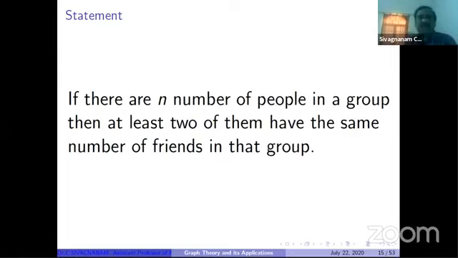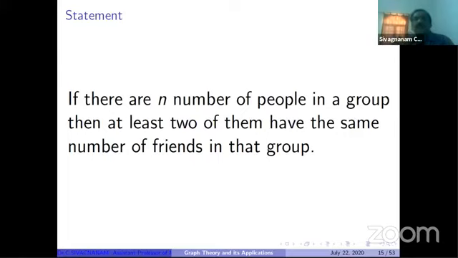This is my question. If there are n number of people in a group, then at least 2 of them have the same number of friends in that group. How can we convert this statement into a graph, so that we can find the solution? N number of people are available, so the set is a discrete set. Friendship is a relation. So a relation is available, and we can convert it into a graph.